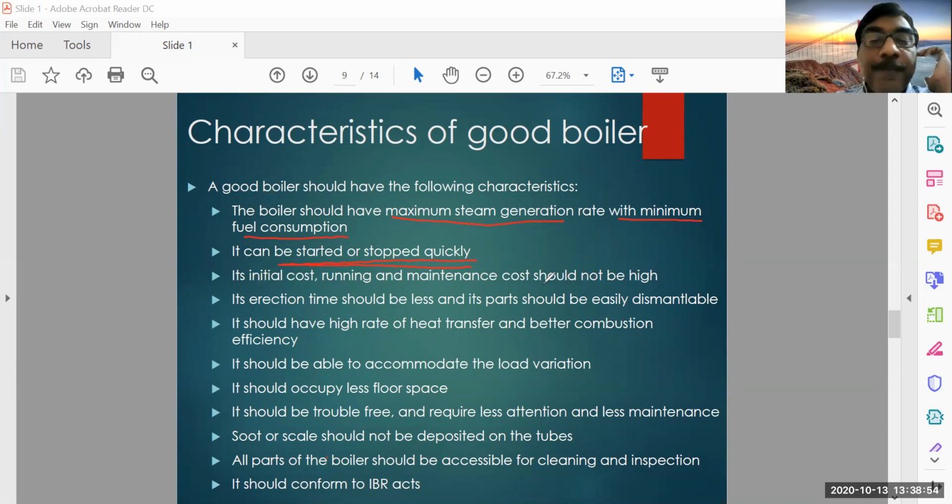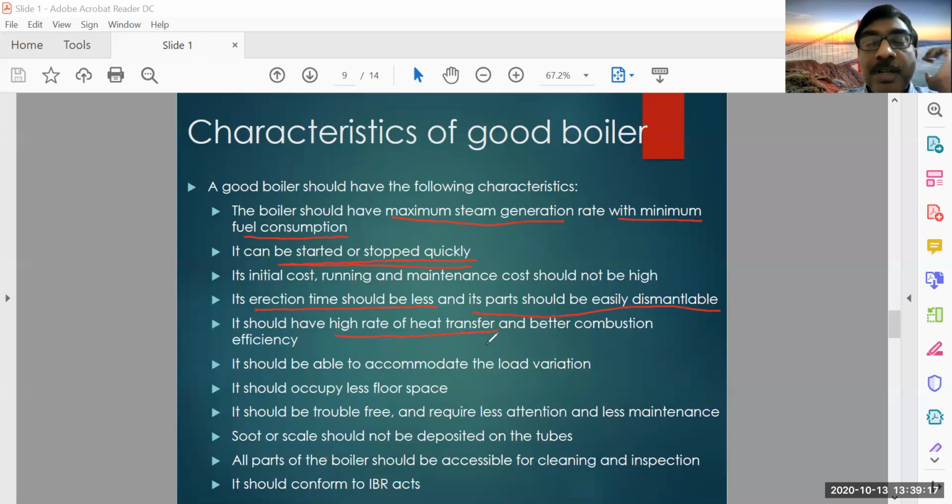Erection time should be less, because it can be easily erected within a shorter period of time, and parts should be easily dismantleable, because if any service is required, it should easily be dismantled.